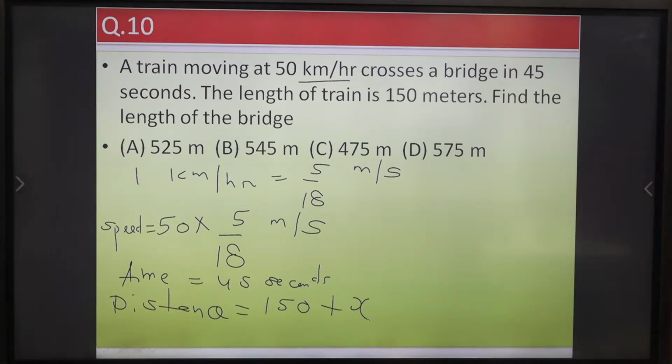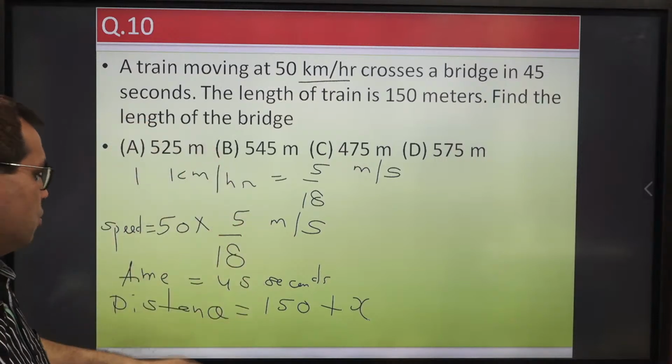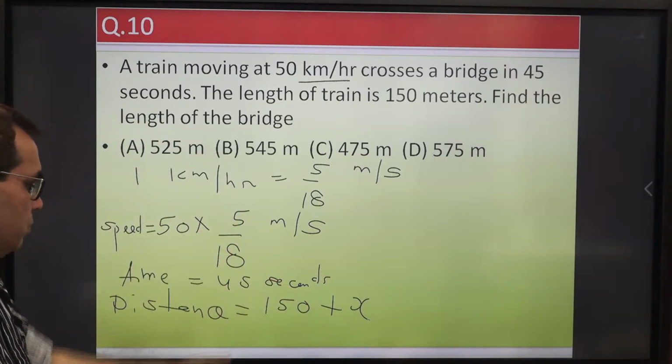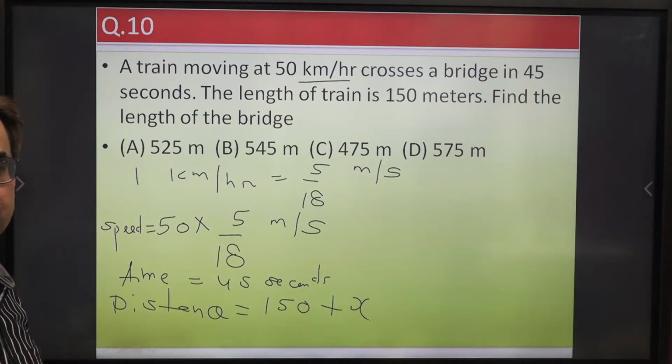Now, anyone? Kisan Best, your answer to this problem? What is x equal to? The length of the bridge. Distance equals speed into time, you have to use. And now let us see the next question. I hope all of you can solve this now. Okay, this equal to this into this, solve it, and find x.